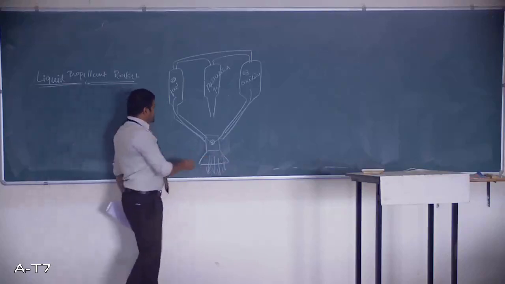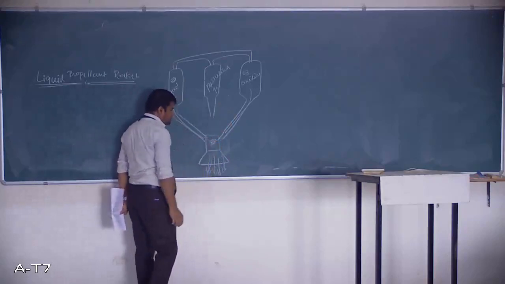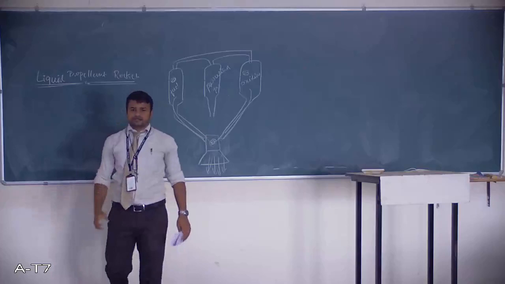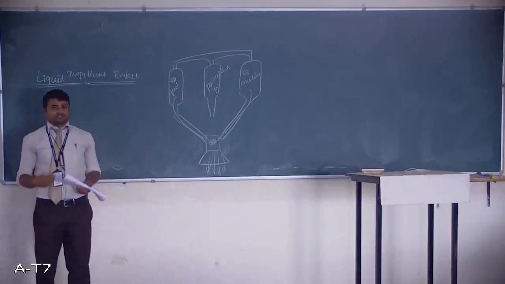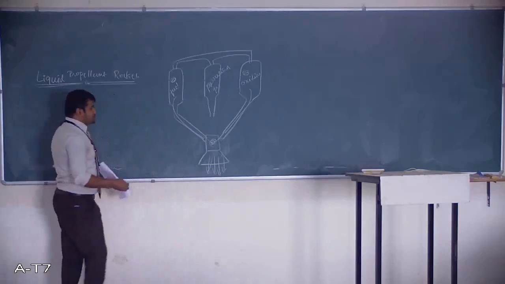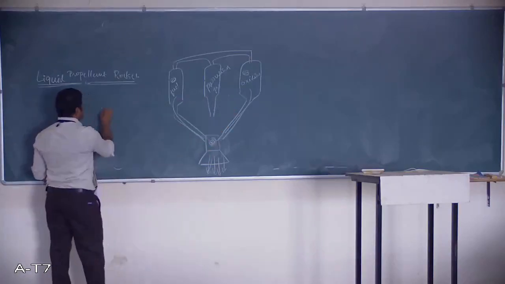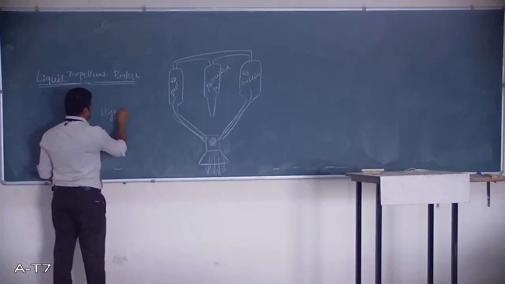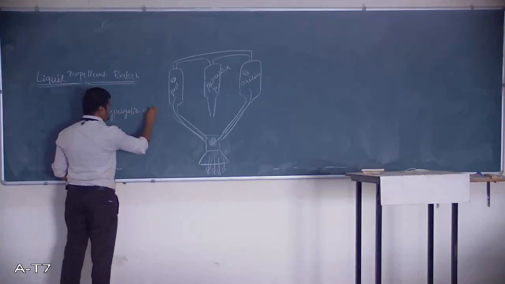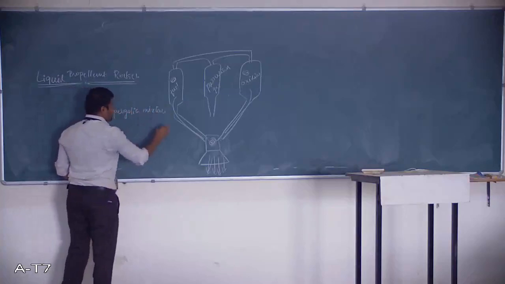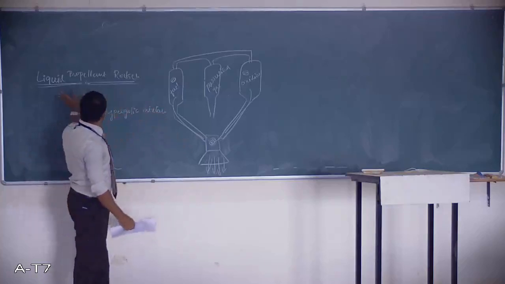Whenever this fuel and oxidizer come into contact with each other, they ignite automatically because they are readily ignitable substances. So the mixture of fuel and oxidizer in the combustion chamber is called a hypergolic mixture. This is the working principle of the liquid propellant rocket engine.